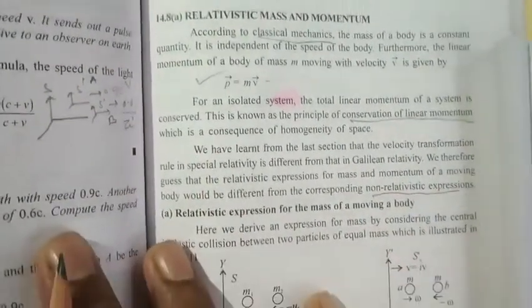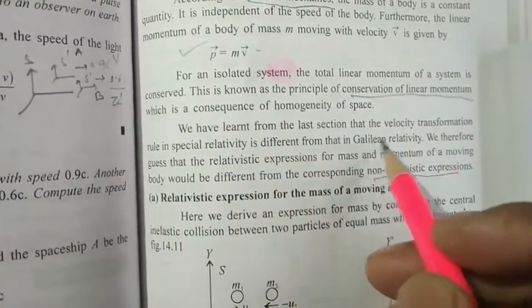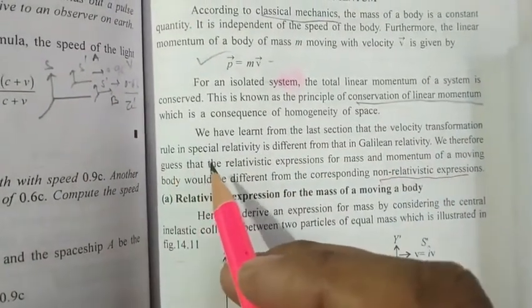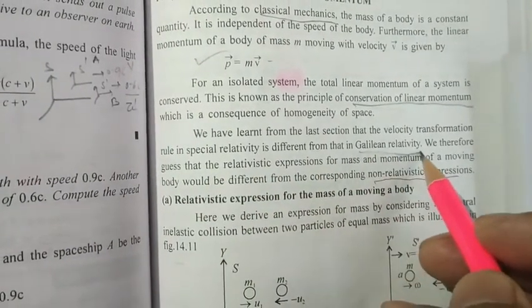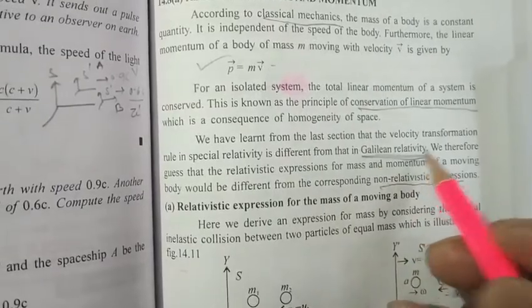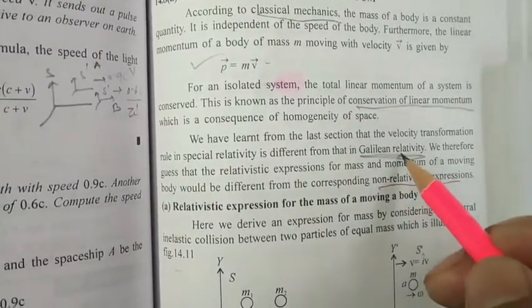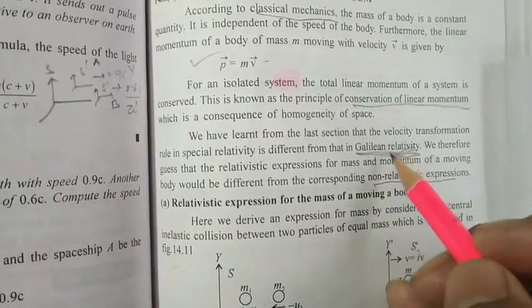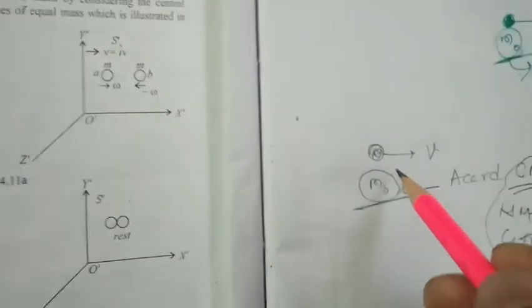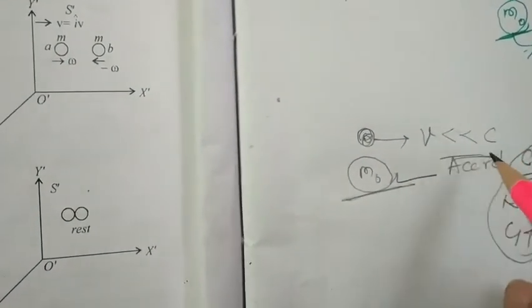Now we have learned from the last section that the velocity transformation rule in special relativity is different from that in Galilean relativity. Here Galilean relativity means Newtonian relativity, the relativity we observe in Newtonian mechanics, where the body moves with a velocity v much less than c.